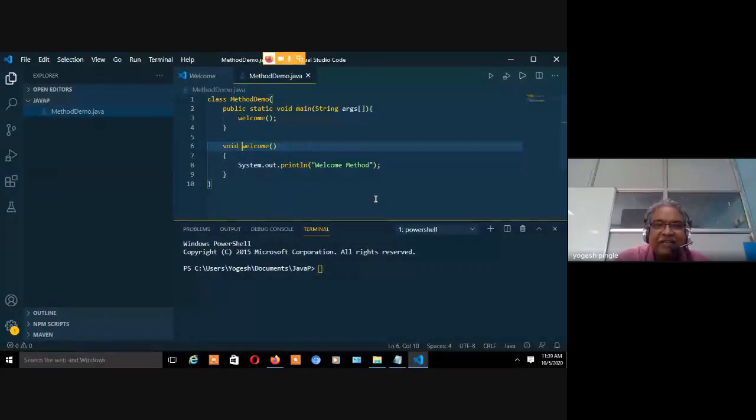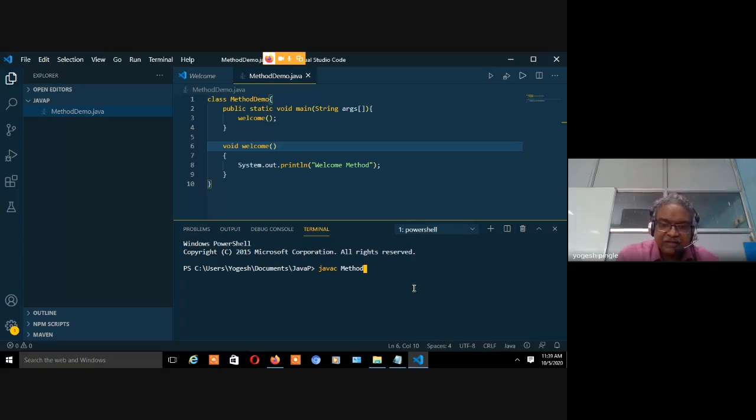What is the meaning of static in Java? The meaning of static in Java is like this: it is attached to class. The method is attached to class. Now the question number one is who is calling main? The main is being called by the method demo class. The class is calling main. And how is the class calling main? Because the main method is static. That is why main is attached to method demo, or main is attached to class. This is the thing that we have studied.